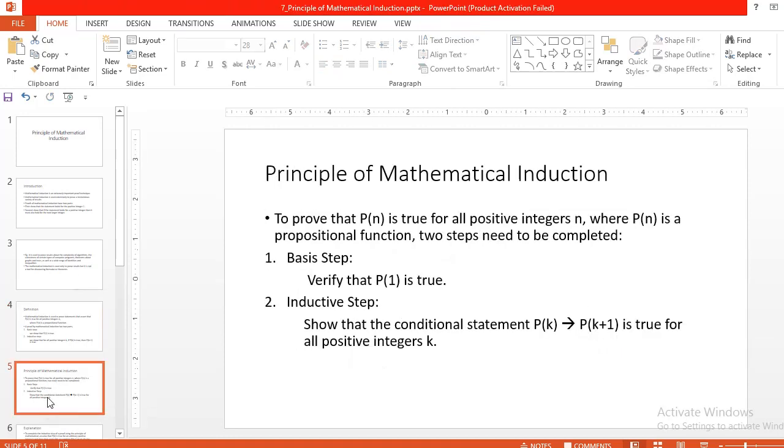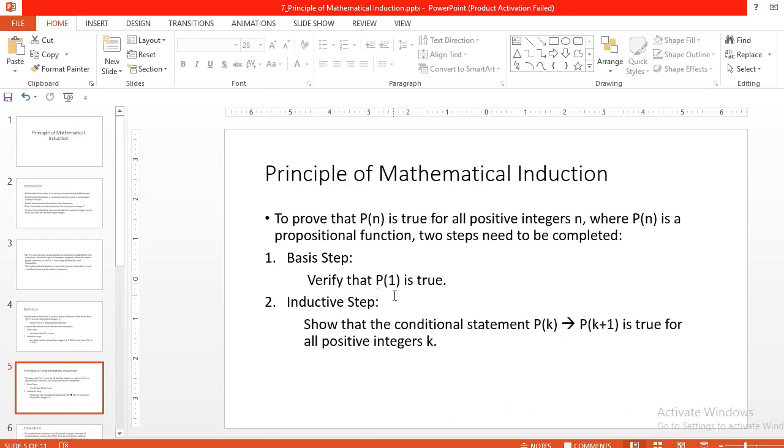Next, the principle of mathematical induction. What is the principle of mathematical induction? To prove that P of n is true for all positive integers n, where P of n is a propositional function, two steps need to be completed. What are these two steps? The first is the basis step and the other is the inductive step. In the basis step, verify that P of 1 is true, as we have seen in the definition of mathematical induction.